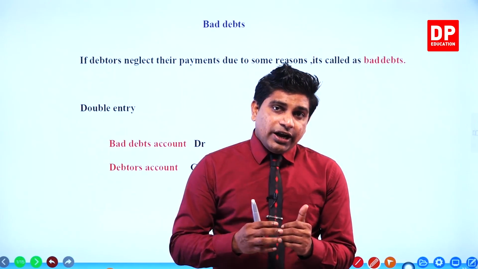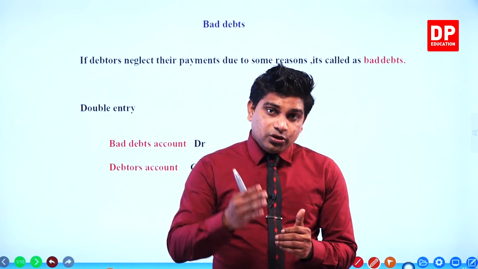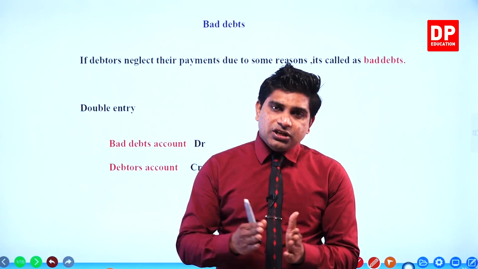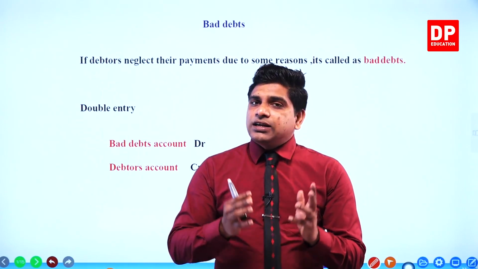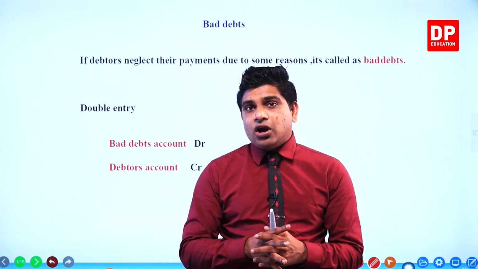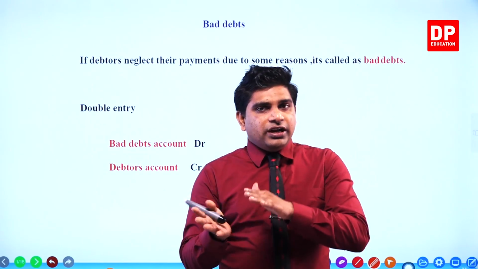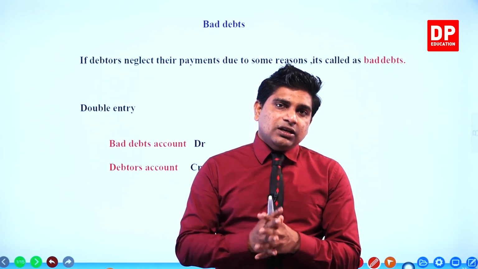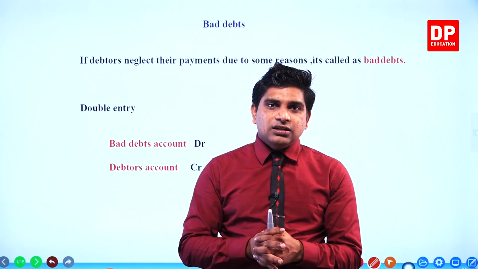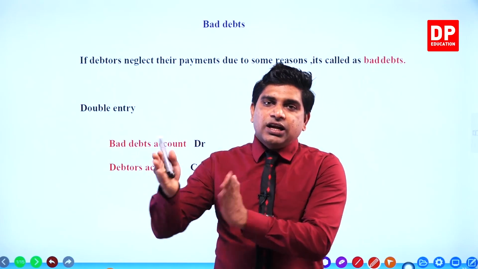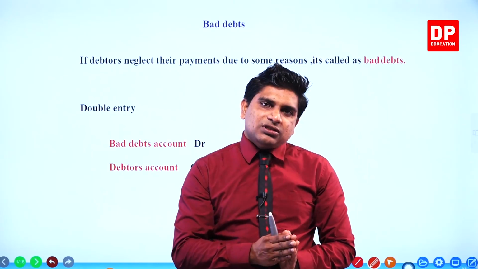You know, in grade 10, you have learned the sales journal. In the sales journal, we record only the trade items sold on credit. We enter the details in the sales journal. Finally, we get the total of the sales journal and we post it to the sales account credit side, and the debtors account debit side.